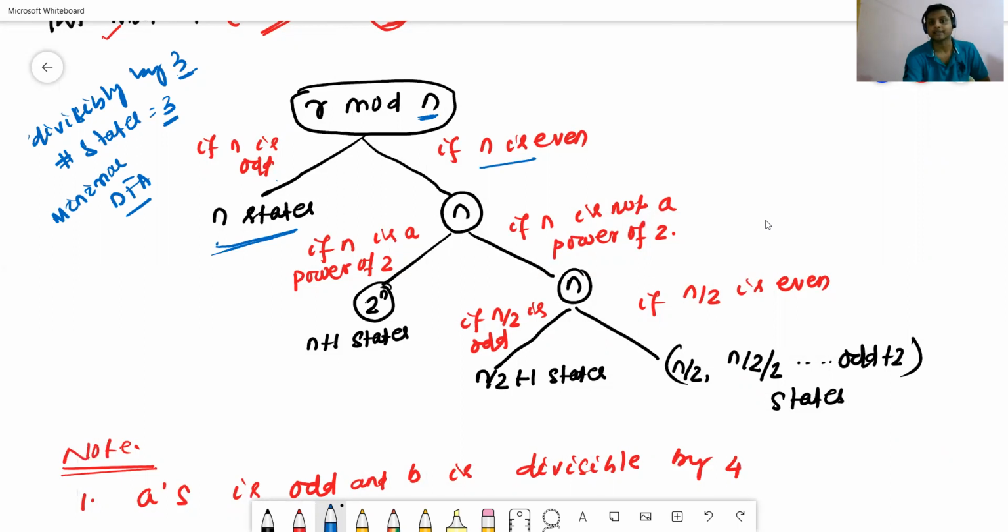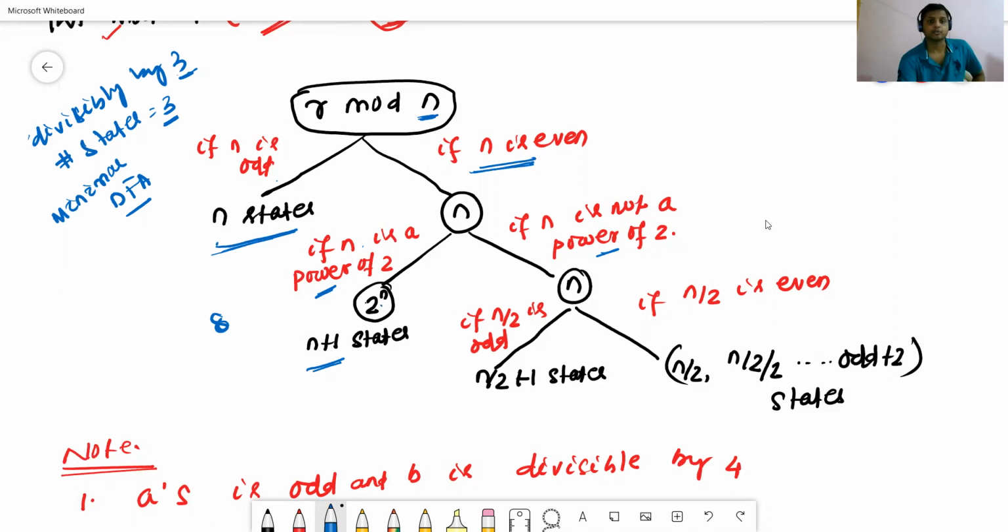If n is even, then we'll check two conditions: whether n is a power of 2 or not. Now we check if n is a power of 2. If n is 2 to the power k, then k plus 1 states will be required. For example, suppose 8.